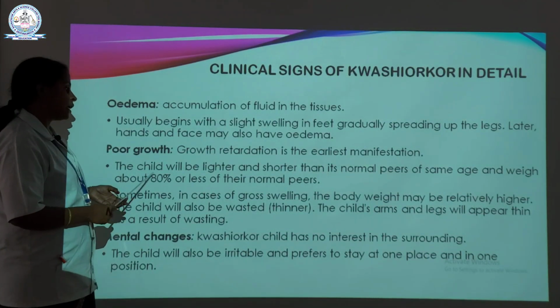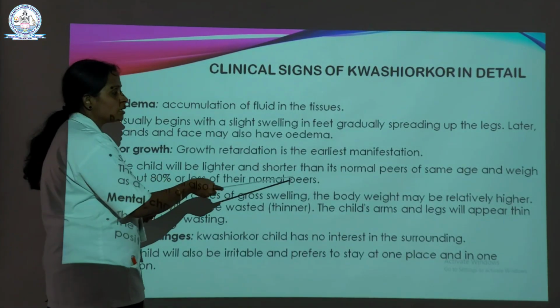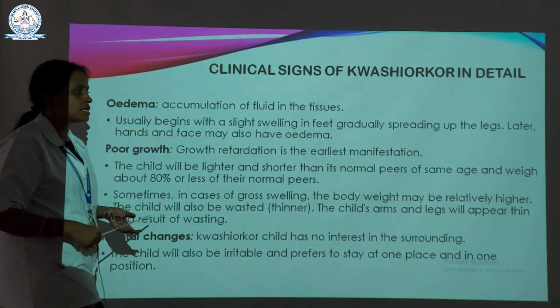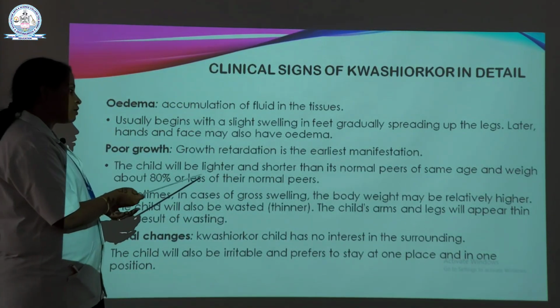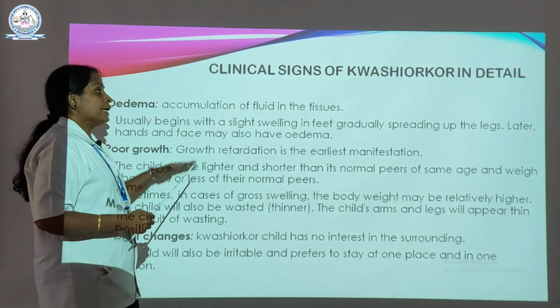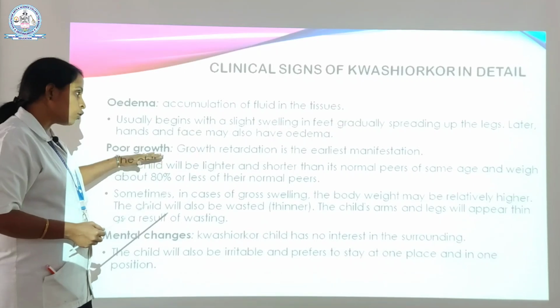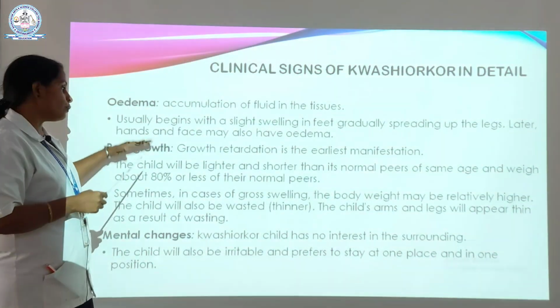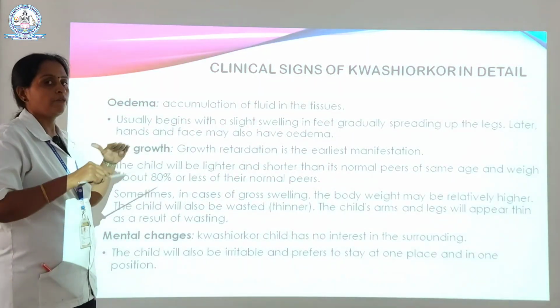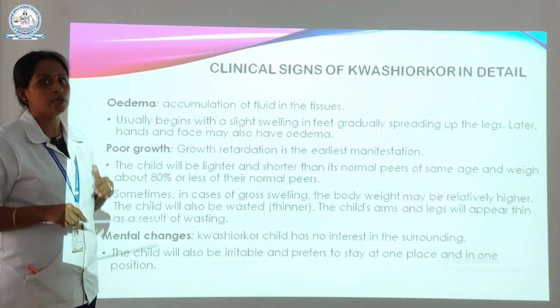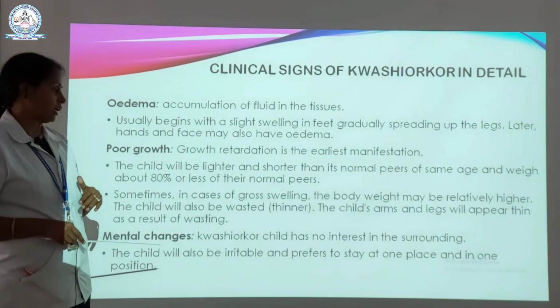Next, the child will be lighter and shorter than its normal peers of the same age and weigh about 80% or less of their normal peers. So in kwashiorkor cases, due to the deficiency, poor growth will occur, and due to the poor growth, the weight is very poor in kwashiorkor cases.